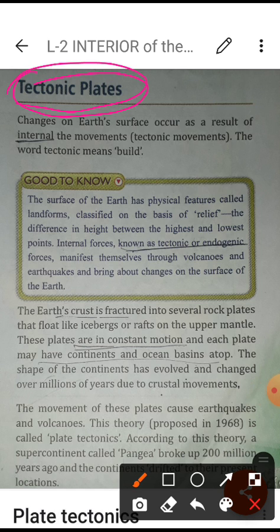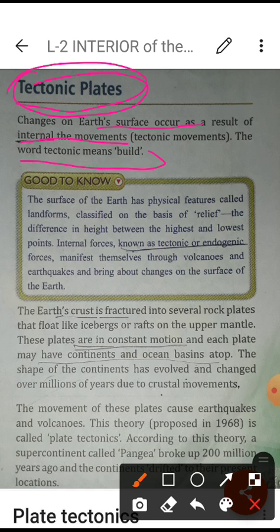Okay students, as you are in class 7, you just have to understand what the theory of tectonic plates is. Tectonic means build up. It is one kind of creating plate, and also one kind of destroying plate. Whatever occurs on the earth surface is a result of internal movement.